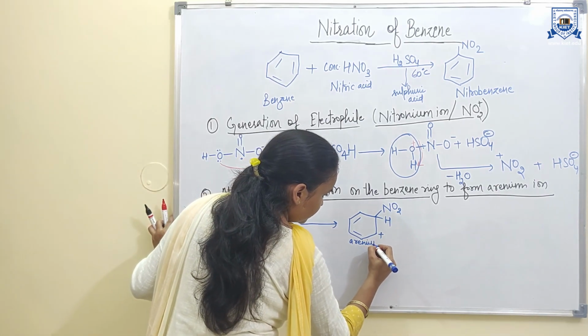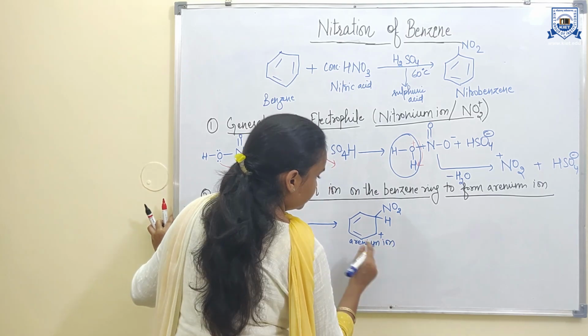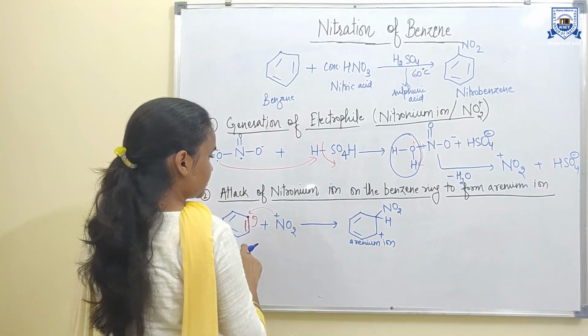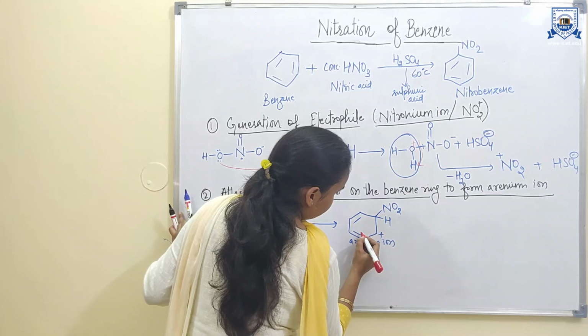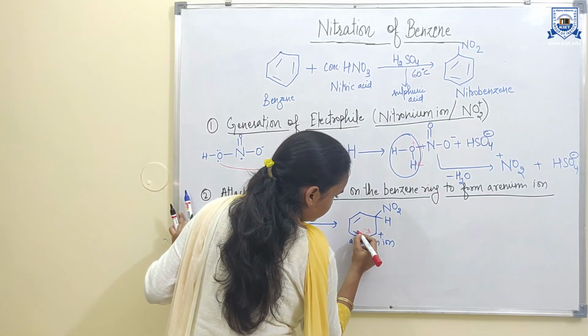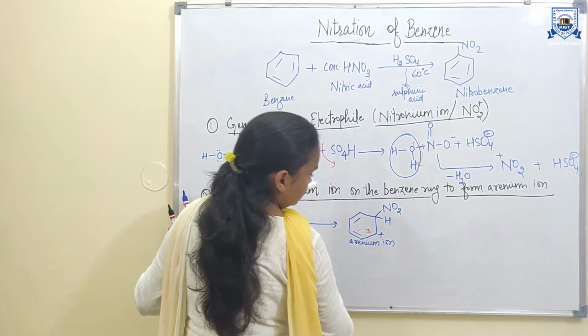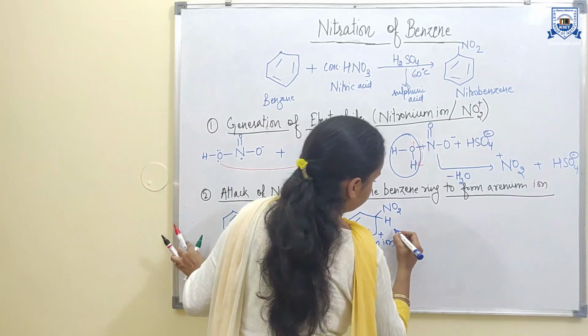And this arenium ion is resonance stabilized. It undergoes resonance. It can accept the electron from here. This bond will delocalize.